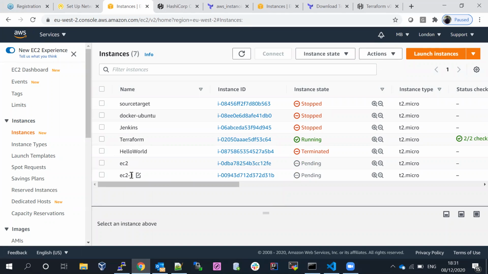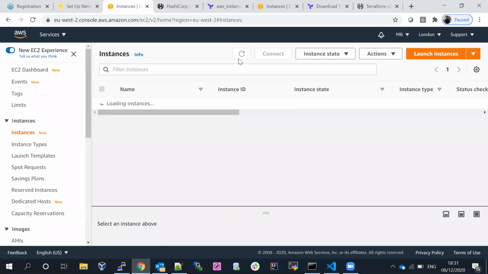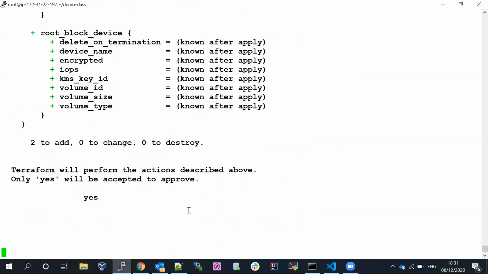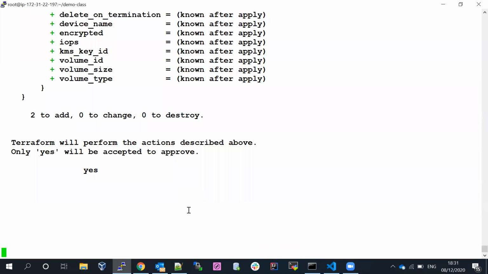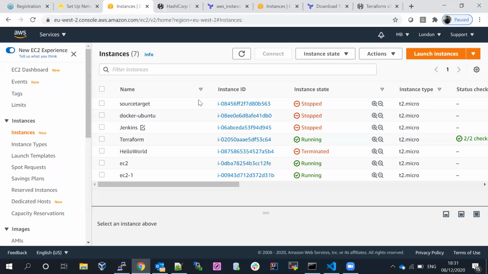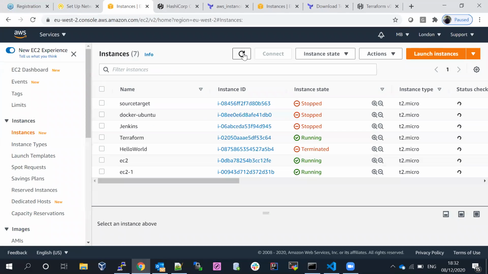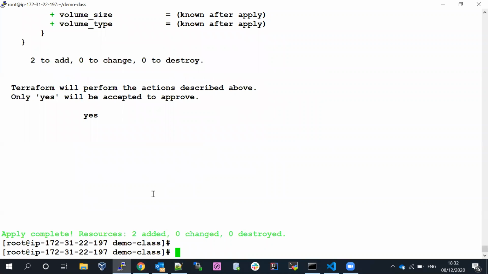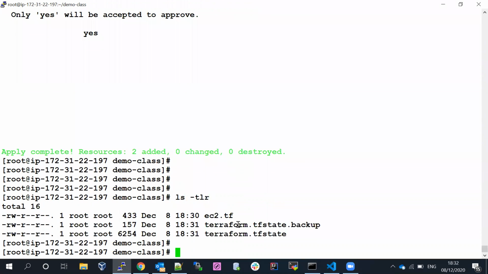One is EC2, the other one EC2-1. It will take a few minutes. So you can see now apply completed, two resources added and zero to change and destroy. Now I have created the two resources successfully.